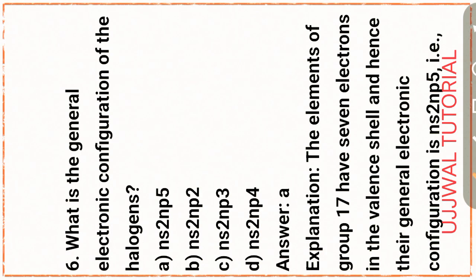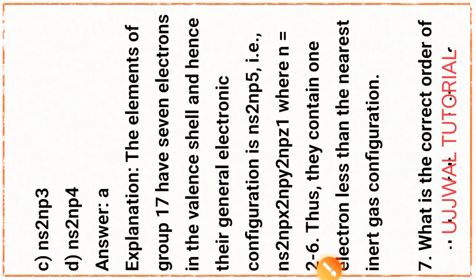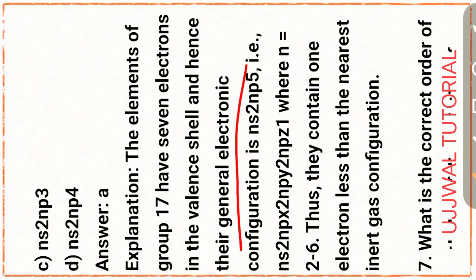Question number 6. What is the general electronic configuration of halogens? Option A, ns2 np5. Explanation: the elements of group 17 have 7 electrons in the valence shell, and hence their general electronic configuration is ns2 np5, that is, ns2 npx2 npy2 npz1, where n equals 2 to 6.